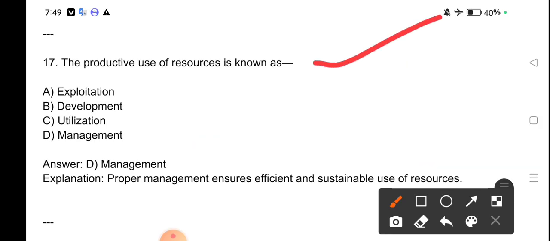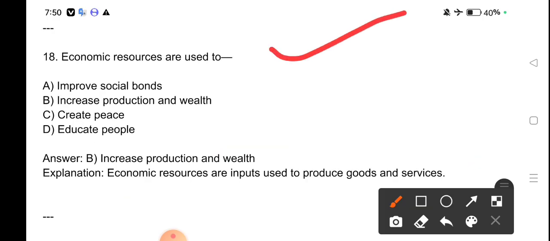The productive use of resources is known as management. Proper management ensures efficient and sustainable use of resources. Economic resources are used to increase production and wealth. Economic resources are inputs used to produce goods and services.